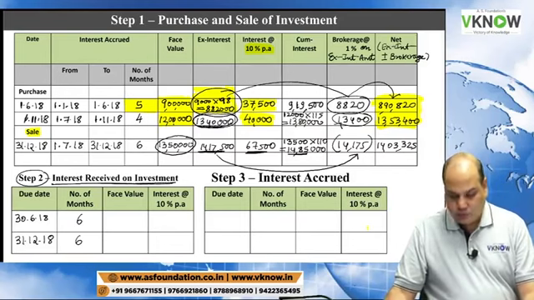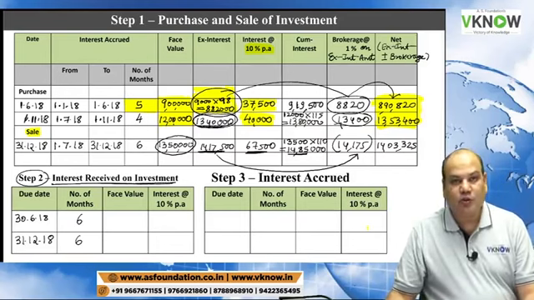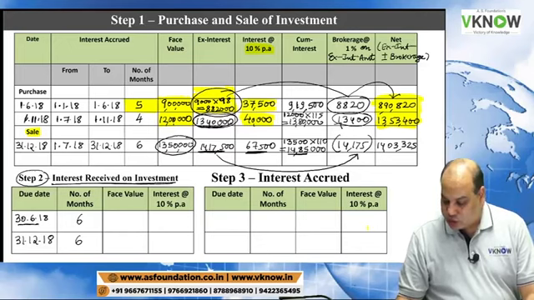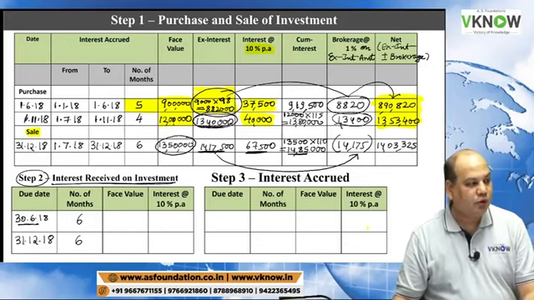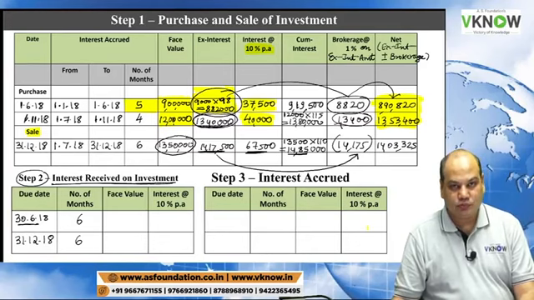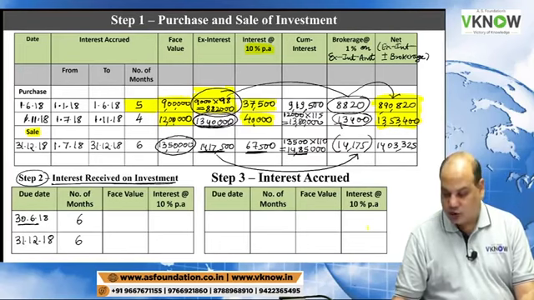Face value. What was the face value of the debenture outstanding on 30th June? What is the face value of debenture held by the investor on 30th June? Please reply.